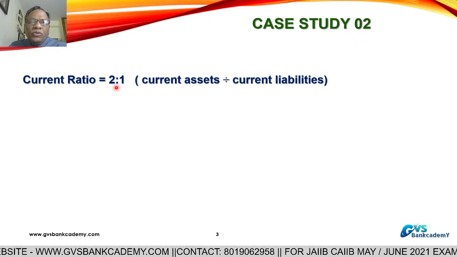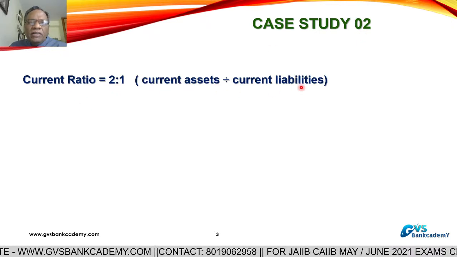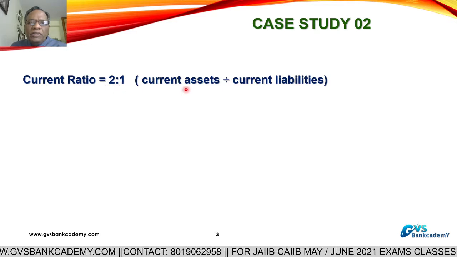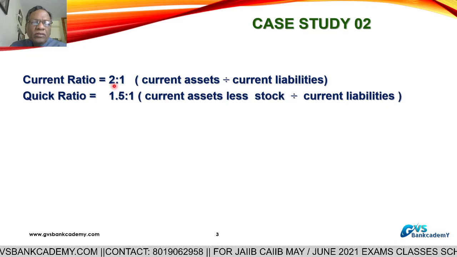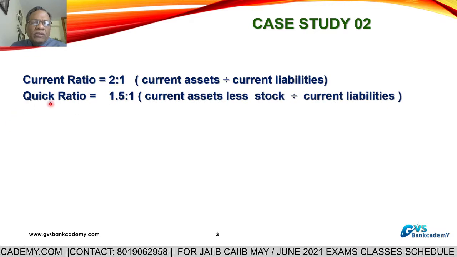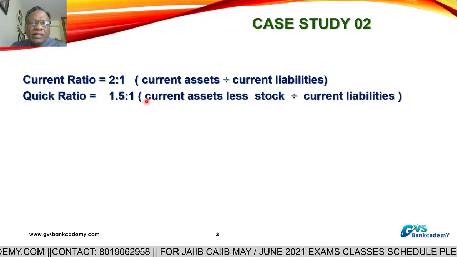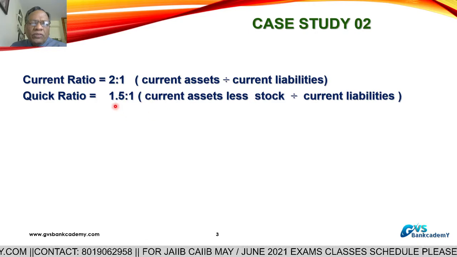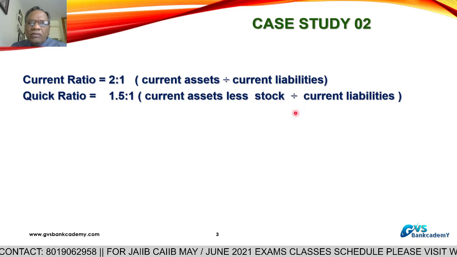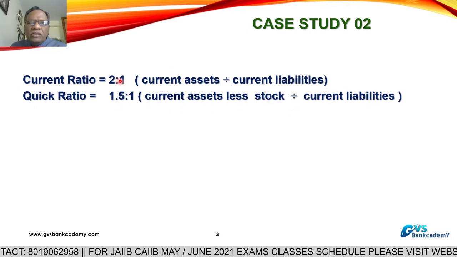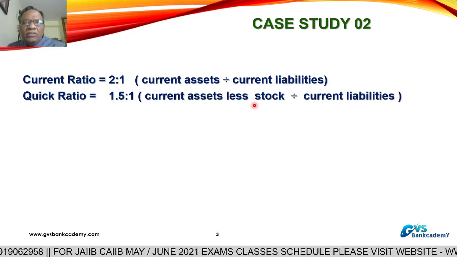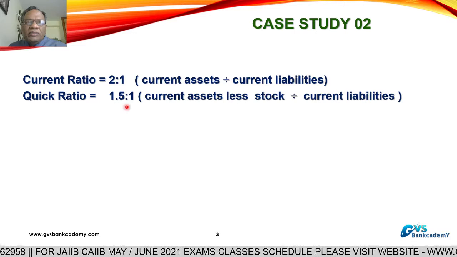Current ratio 2:1, current assets divided by current liabilities. 2:1 means 1 rupee of current liability, 2 rupees of current assets. Quick ratio 1.5:1 means current assets minus stock divided by current liabilities is 1.5 to 1. So quick ratio is equal to current assets minus stock divided by current liabilities.